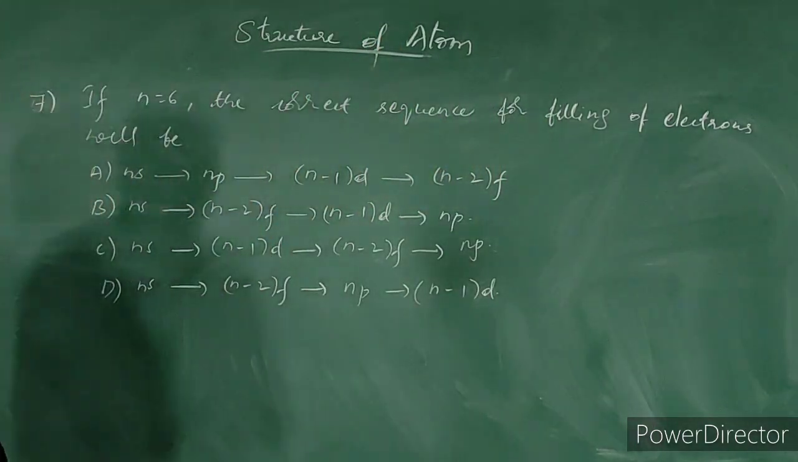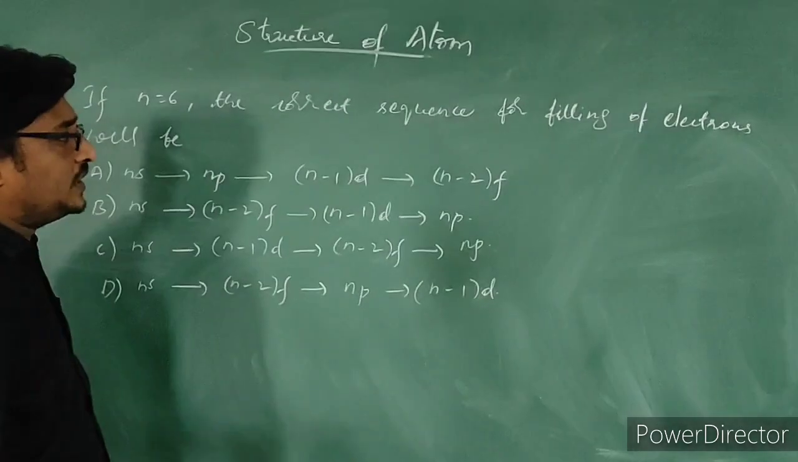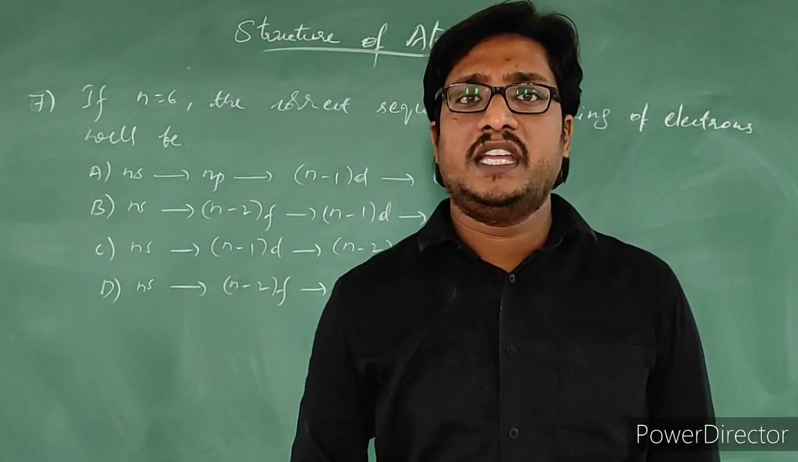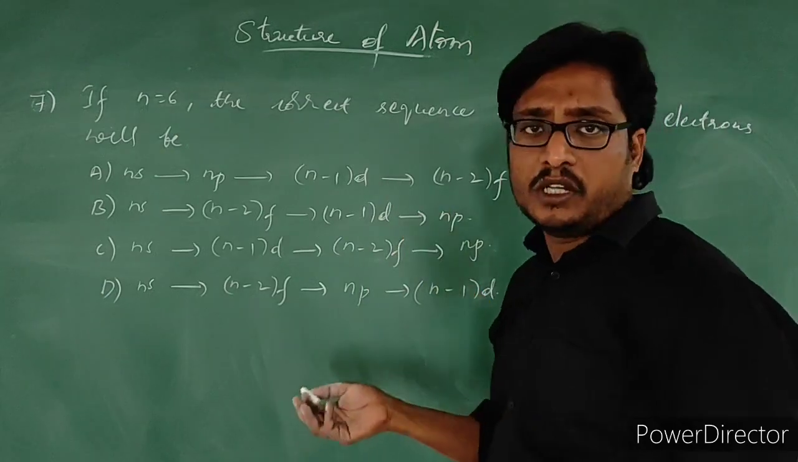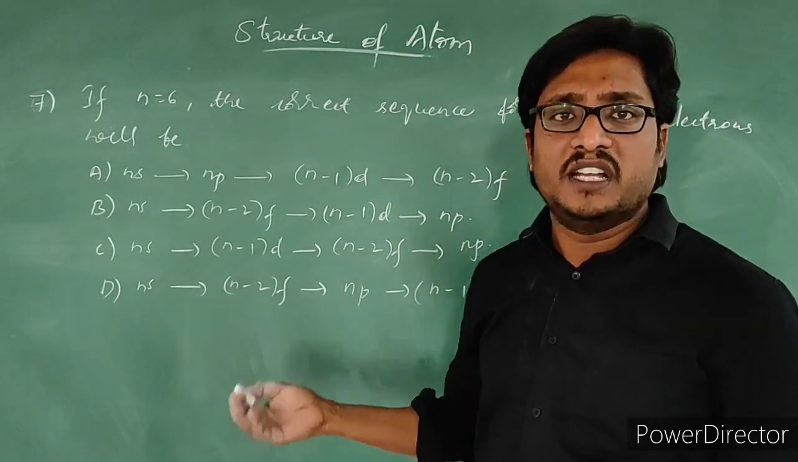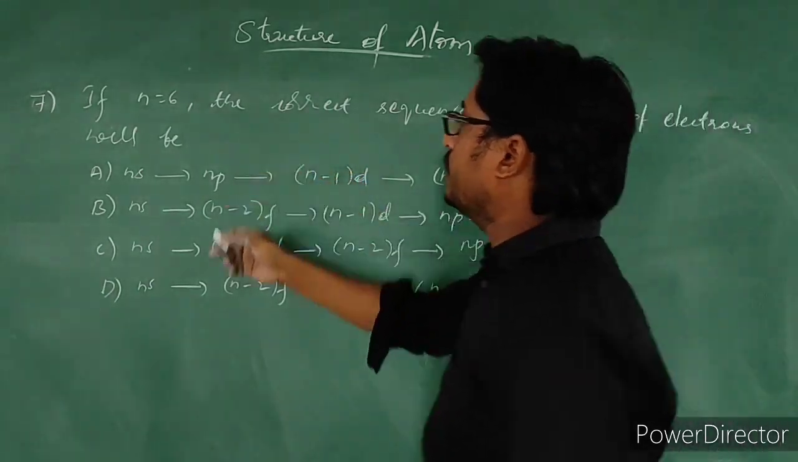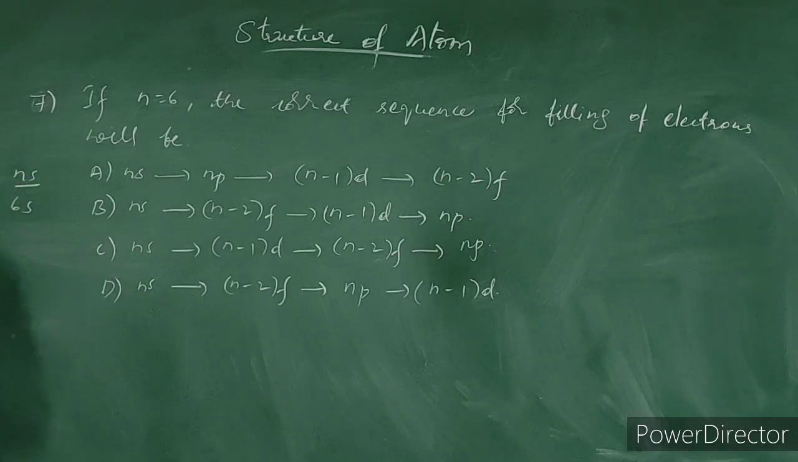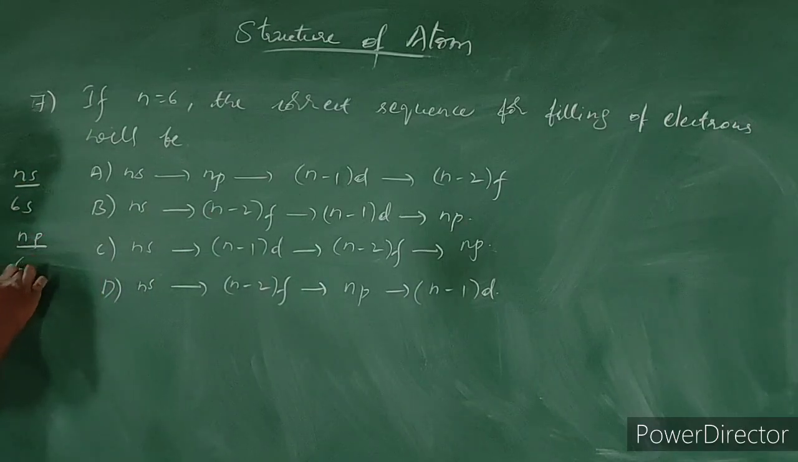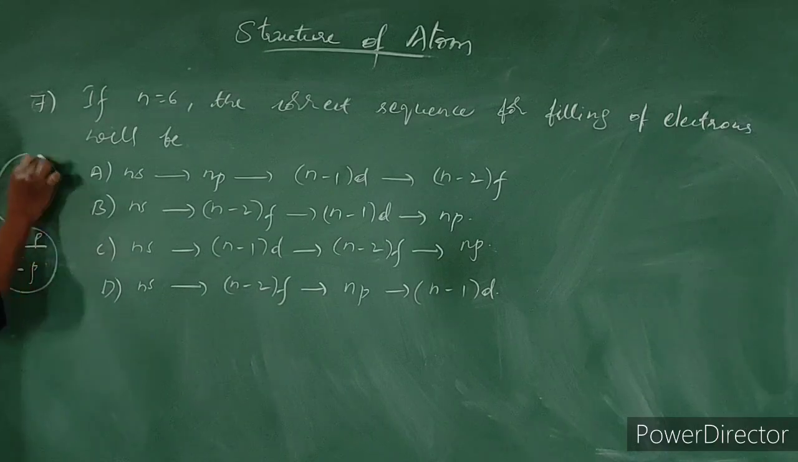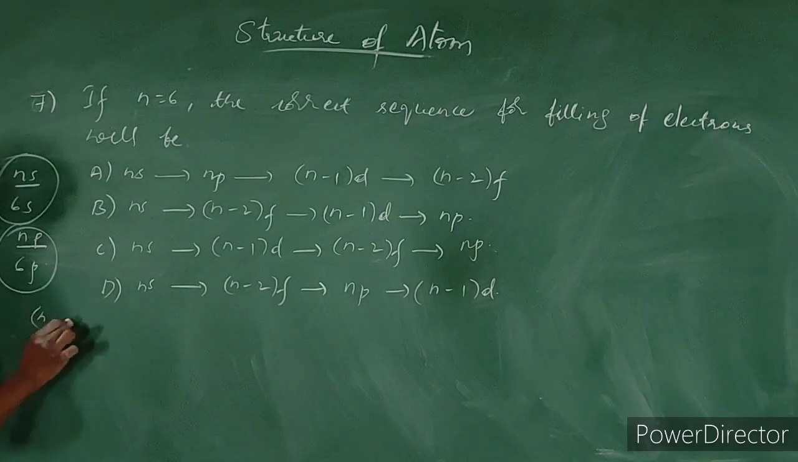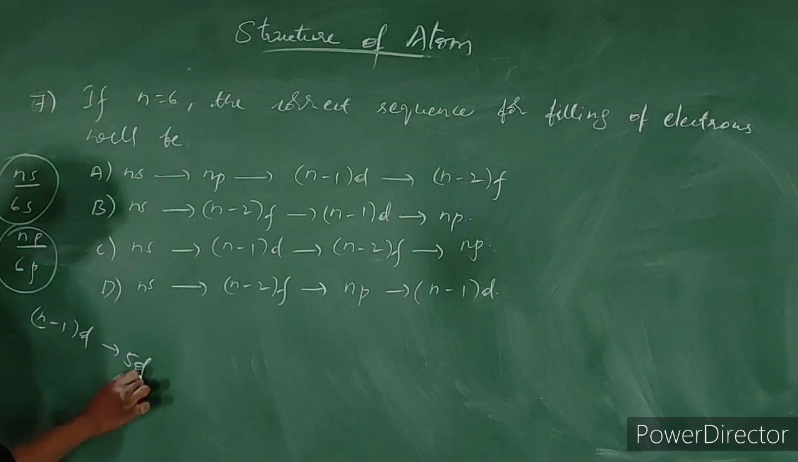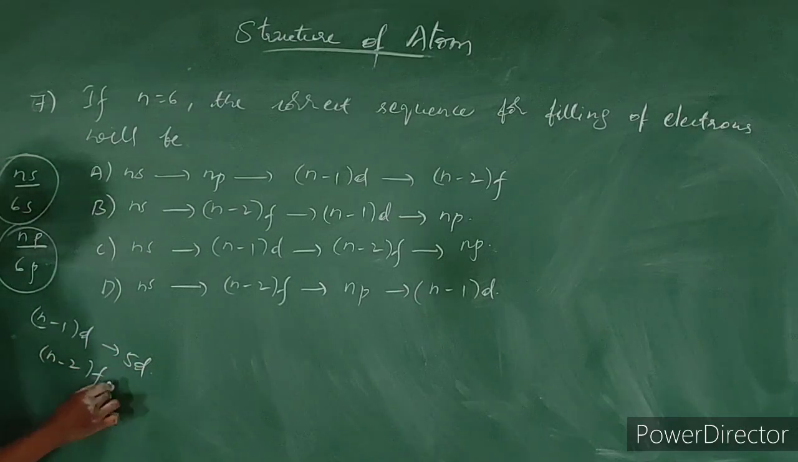So among these ns, np, (n minus 1)d, (n minus 2)f, we need to know which orbital is having lower energy. If you know the energy order of these orbitals, we can know in which order the electrons get filled in these orbitals. He has given n is equal to 6. The meaning of this is, ns represents 6s, np represents 6p. In the same way, (n minus 1)d means 6 minus 1, it represents 5d. In the same way, (n minus 2)f represents 4f.